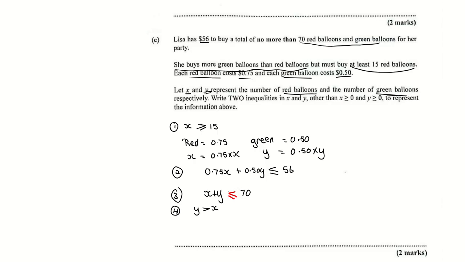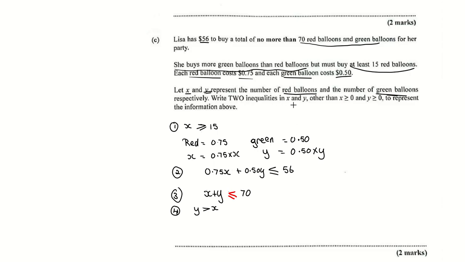Right? Then the next inequality, which is pretty easy, they said she buys more green than red. Green is Y, so Y must be more than X, red, right? Then this one is a little bit tricky, which is the cost. They told you the cost of one red balloon is 75 cents. So the cost of any number of red balloons would be 75 times X, where X is the number of red balloons.